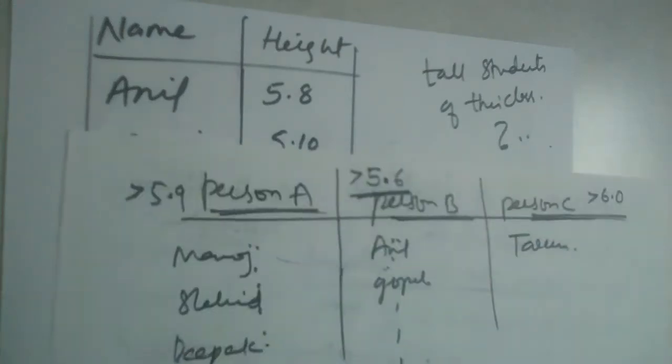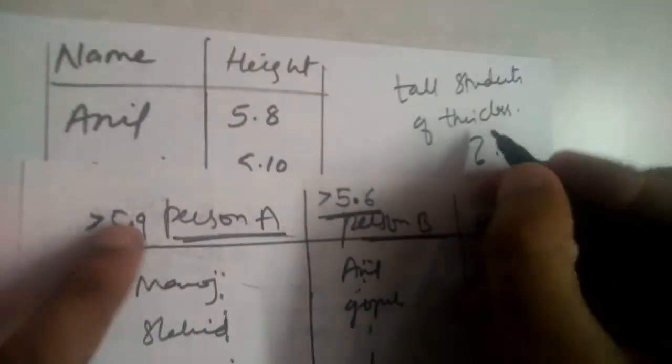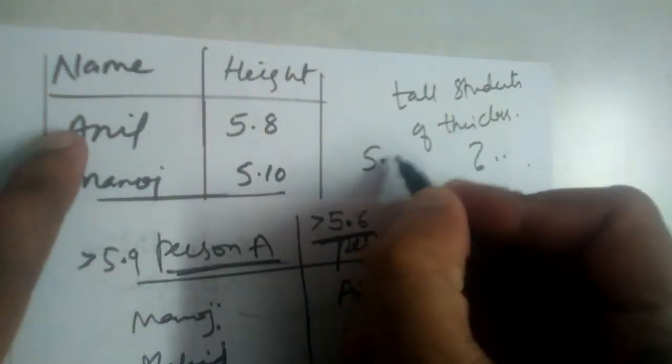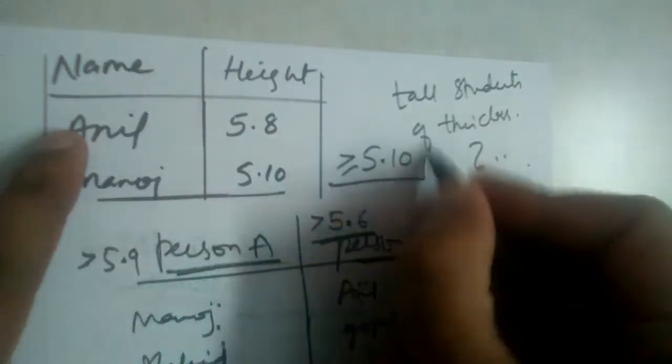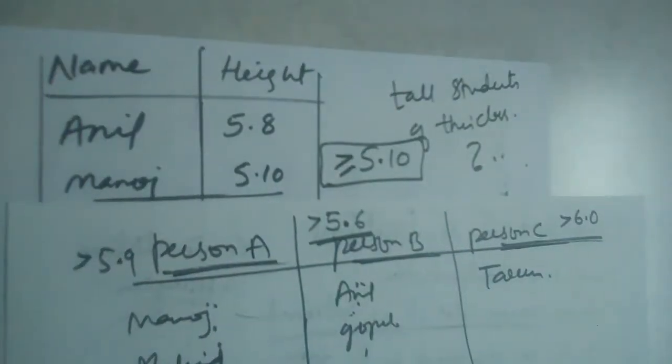All right, suppose I ask for the students of the class who are greater than or equal to 5.10. In that case, let us see what will happen.